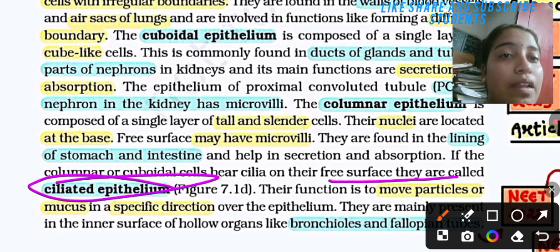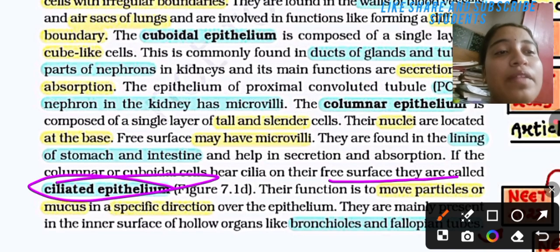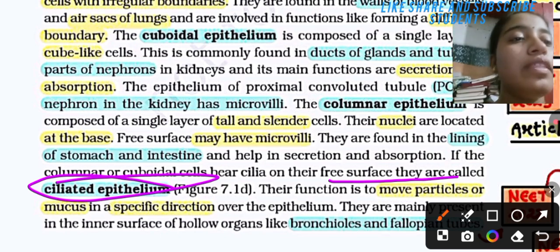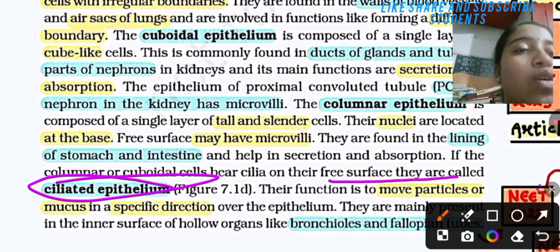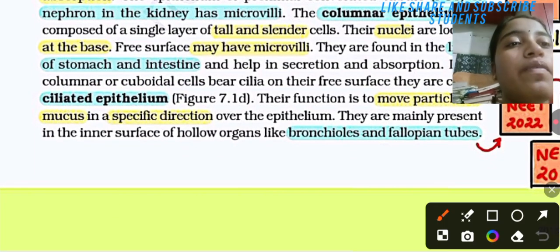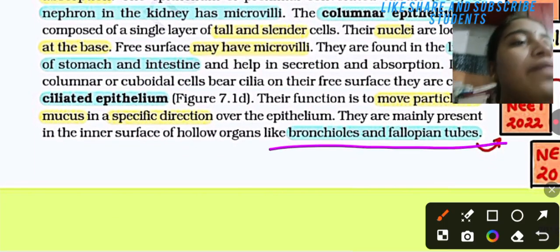What is the purpose of ciliated epithelium? Its purpose is to move particles or mucus in a specific direction. They are mainly present on the inner surface of hollow organs like the bronchi and fallopian tubes.